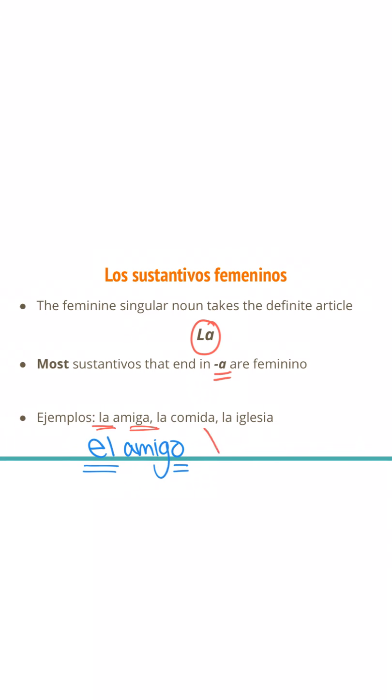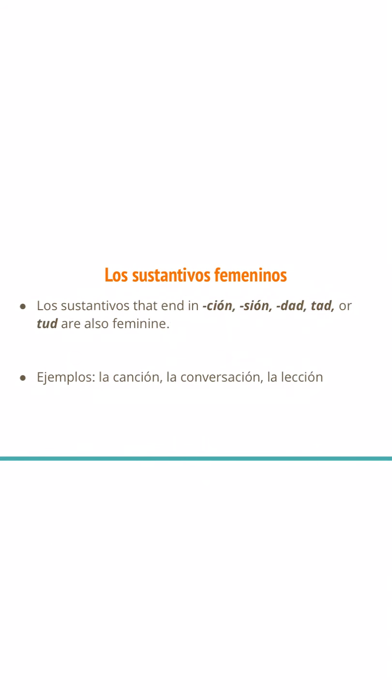All right, next we have la comida, which is a very important word. It means food. And then we have la iglesia, which means church. Okay. So we get a little lucky when it comes to our feminine nouns because they have some more concrete rules than our masculine ones. It tells us that any sustantivo that ends in these letter combinations, these suffixes, will always be feminine.